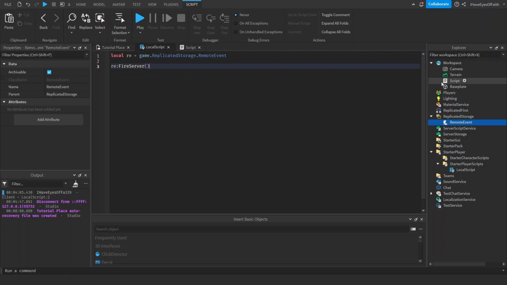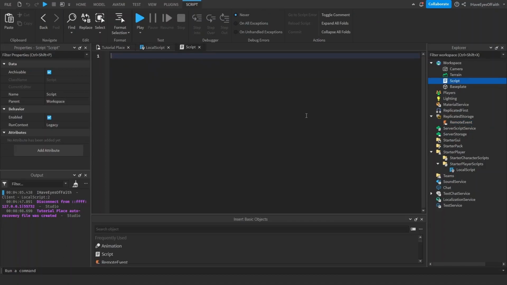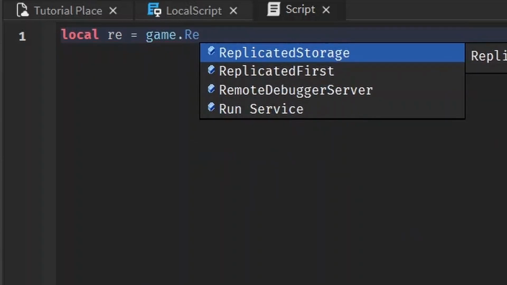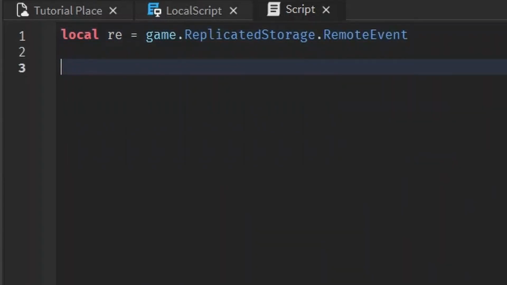Let's look at how we receive this message on the server script. On the server script, we still have to access that remote event, game.ReplicatedStorage.RemoteEvent, and we use this by using an event on server event.